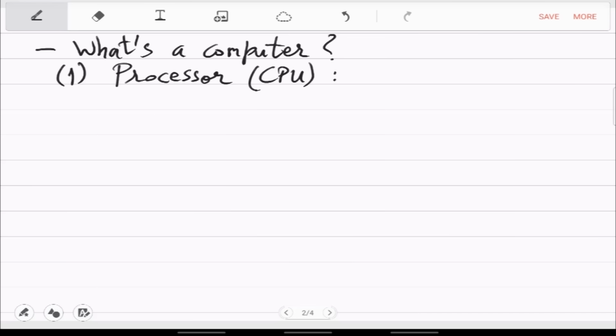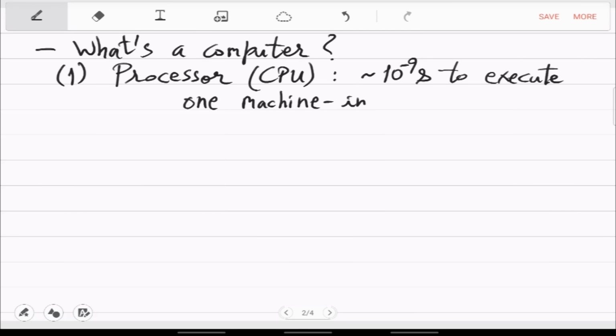The smallest unit is one instruction, and it takes around a nanosecond to execute an instruction. Okay, so let's say 10 to the minus 9 seconds to execute one machine instruction. Now this machine instruction may be something arithmetic, like adding two numbers or multiplying, but usually it is not.